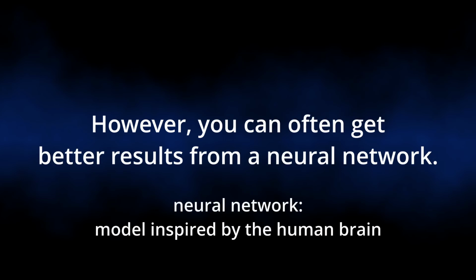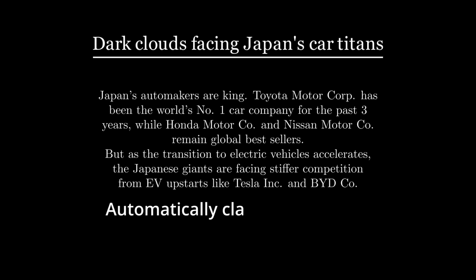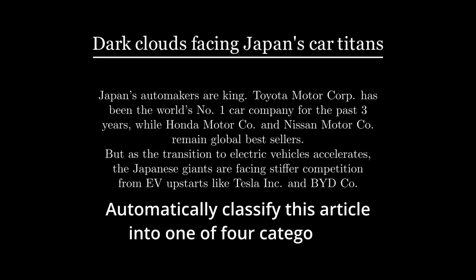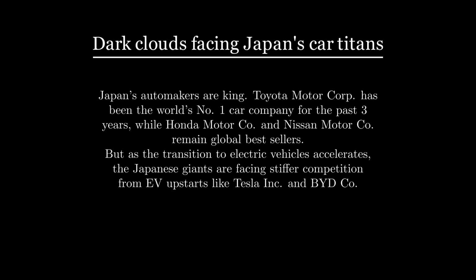What's an example of a neural network? Let's say you're Google News. You need to automatically classify news articles into one of 4 categories: US, World, Business, and Technology. If you were classifying each article manually, you'd combine the words into phrases. For example, Toyota Motor Corp has 3 words. Phrases combine to become concepts. Concepts combine to become topics. An article's topics determine its category. So business is a reasonable category for this article.